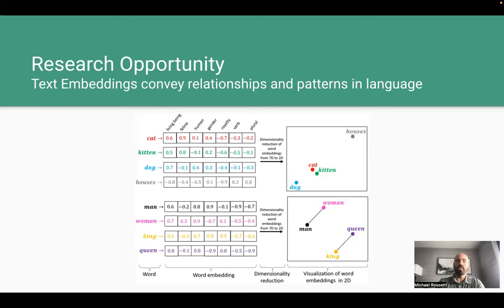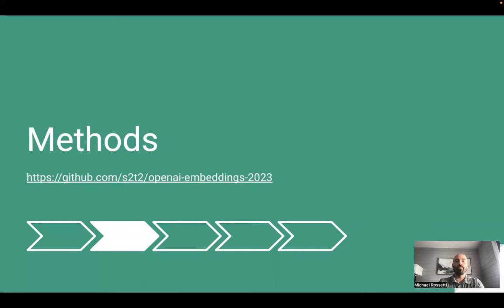Embeddings also convey relationships between words. Here we see the relationship between the word man and the word king is similar to the relationship between the word woman and the word queen. So, these embeddings are powerful representations of text, but how powerful are they? And can we use them to train machine learning models to find the bots? This is our primary research goal.